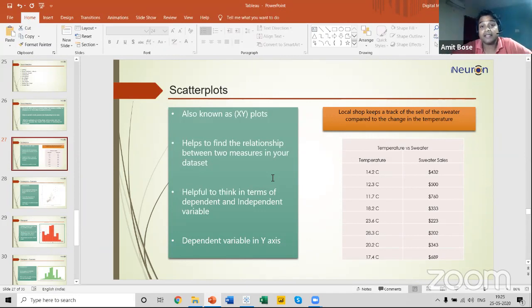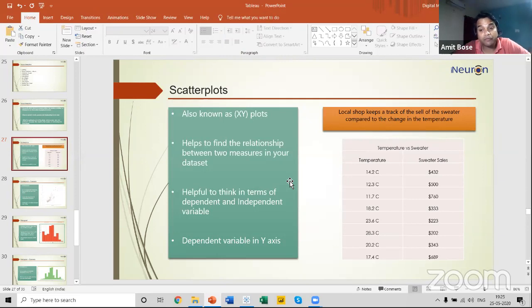Now, why am I giving you this example? In order to understand the concept of dependent and independent variables. To work on a scatter plot, it's very important for us to understand this concept. In the example here, temperature versus sweater, can you comment your answers in the chat box or in the comment section: which is the dependent and which is the independent variable between temperature and sweater?